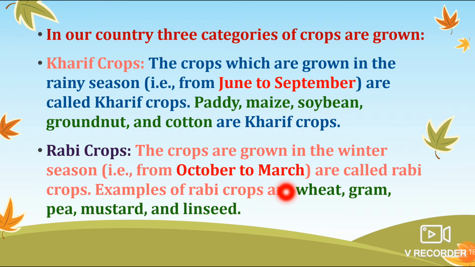Now this is the month of April, and at this time we are about to cut the wheat crop, which is ready, and somewhere it is already processed. The pea got over in March. Linseed and gram are under processing. So these are the rabi crops.